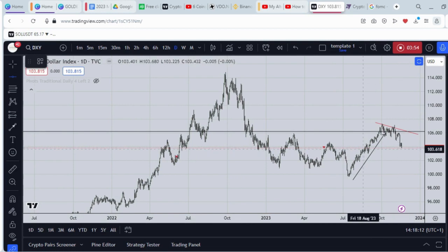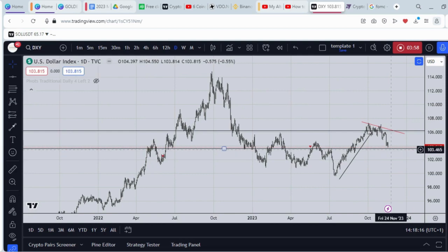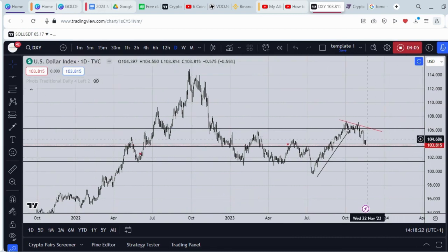There's a strong support zone around here. So anything can happen. The price could decide to bounce off this zone. So we need to understand what is happening to the market. Then price can decide to break this support zone and head down to this zone. As it is currently, the dollar is bearish, it is going down as you can see.